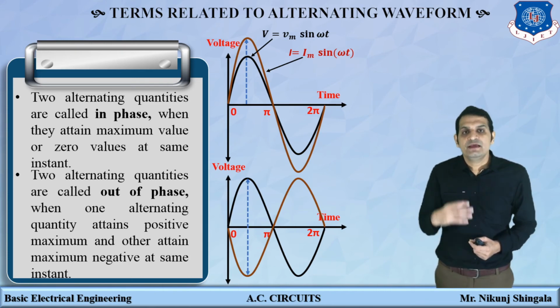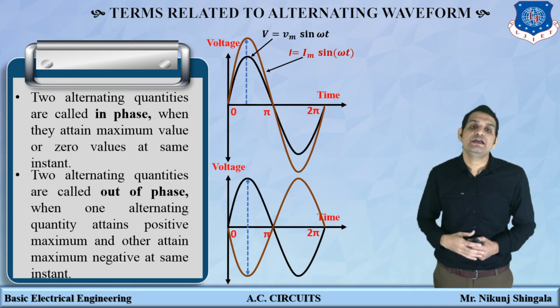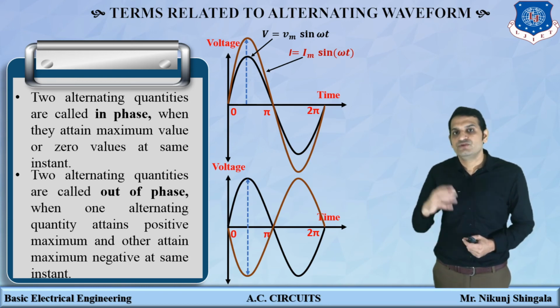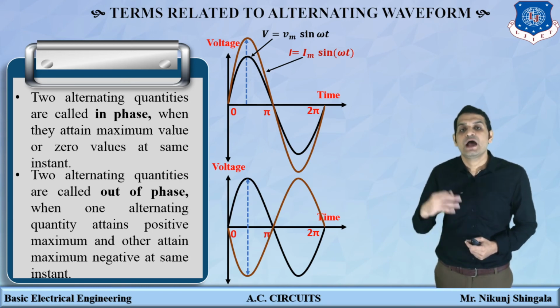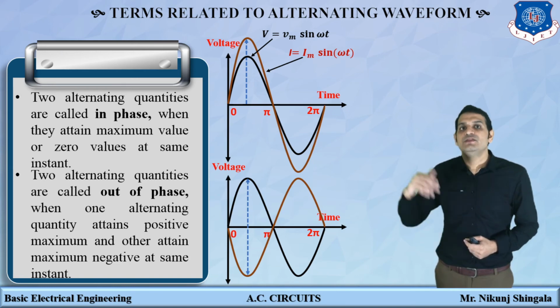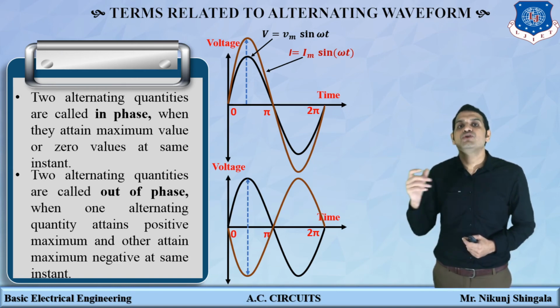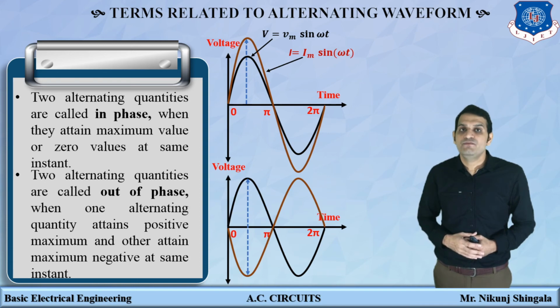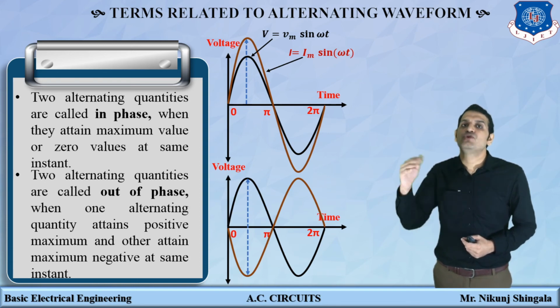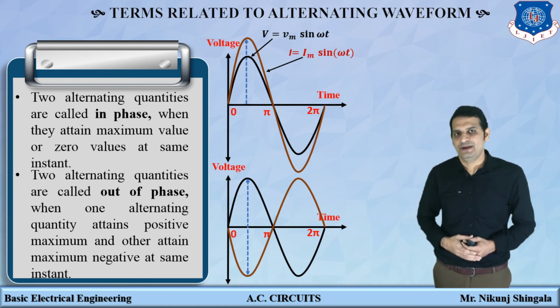So we can say there is a phase difference of 180 degrees between these two quantities, and they are known as out-of-phase quantities. In the upper case, both quantities attain the same maximum value at the same instant, so both are in-phase quantities.